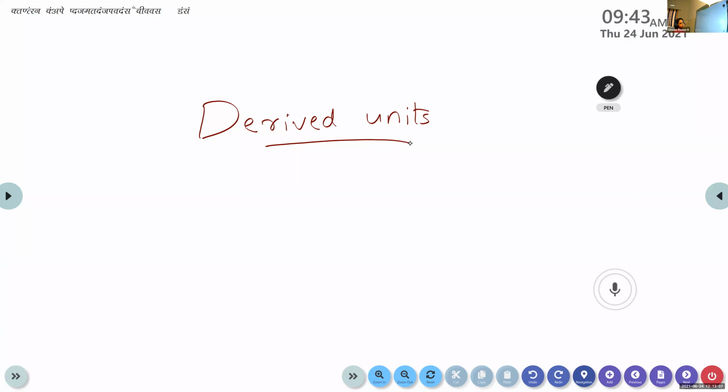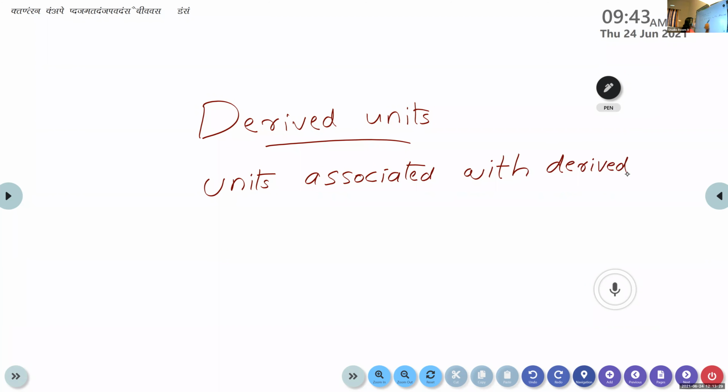Derived units are the units associated with derived quantities. Very good. That is the definition. So what do you mean by derived units? The units associated with derived quantities are known as derived units.